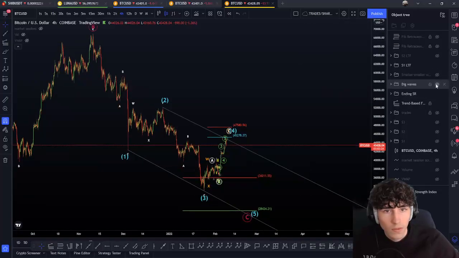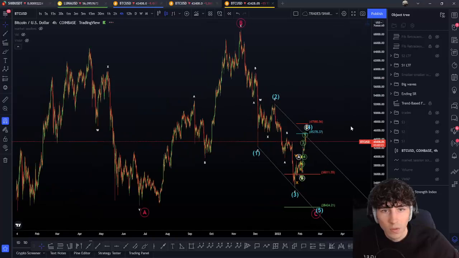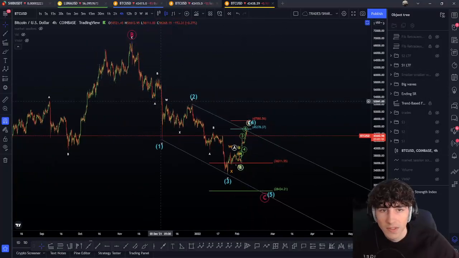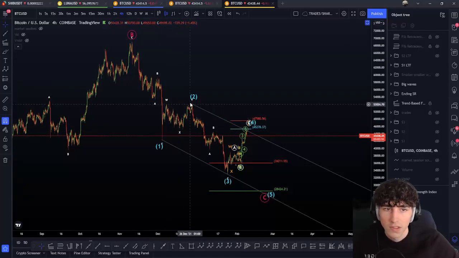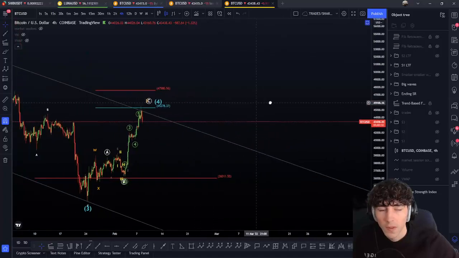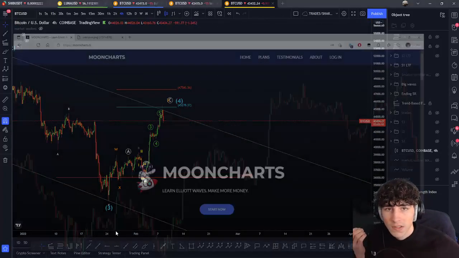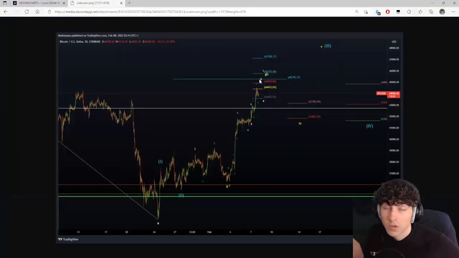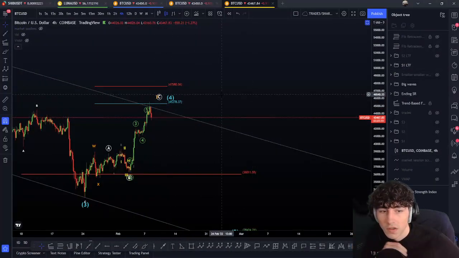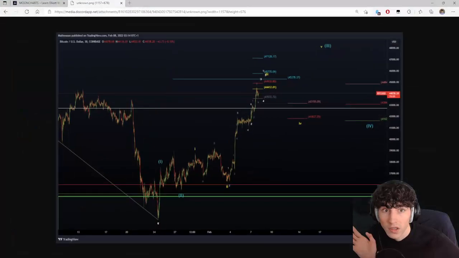Here we go. So to speak, we're in the A, B, C, with a C that has an ending inside here. A, B, C to the downside, a triple correction WXY, then A, B, C to the downside. Here that will be a wave 4, so WXY. The really nice thing is that the top was planned, by the way: the 1.618 around 45K, 23 or so, is the exact top where we got a rejection before. So that was a planned top with VIPs.